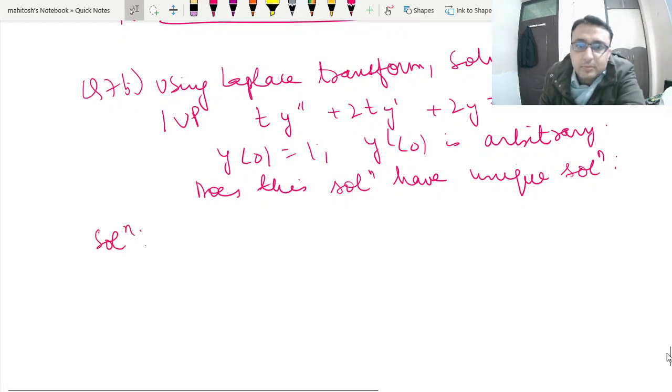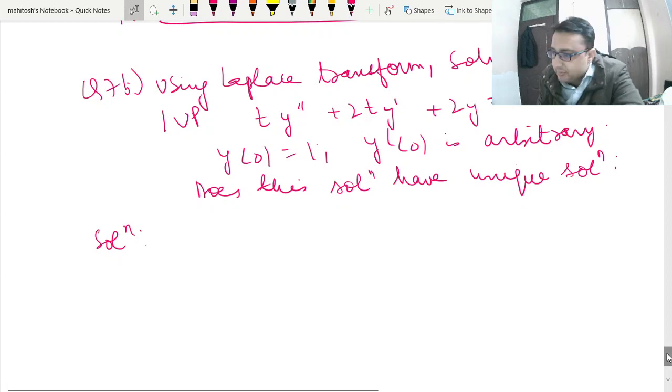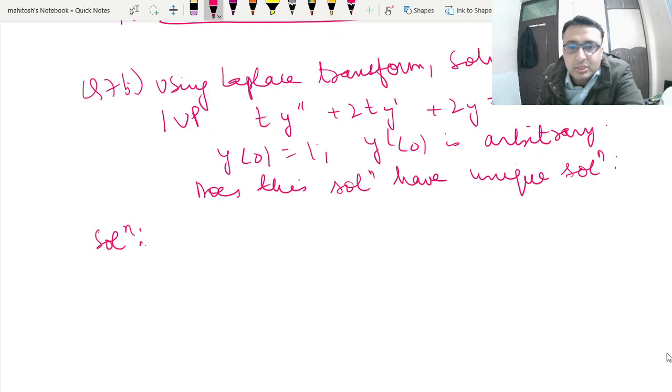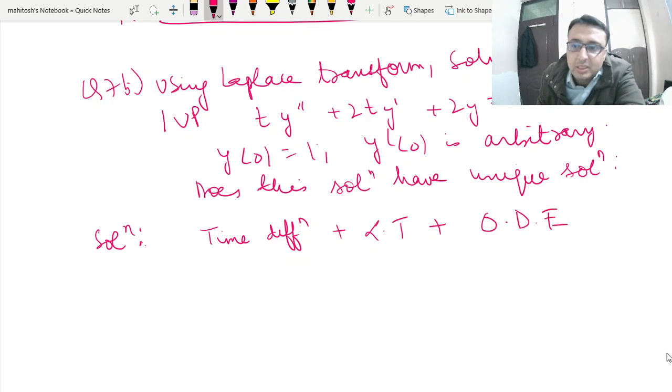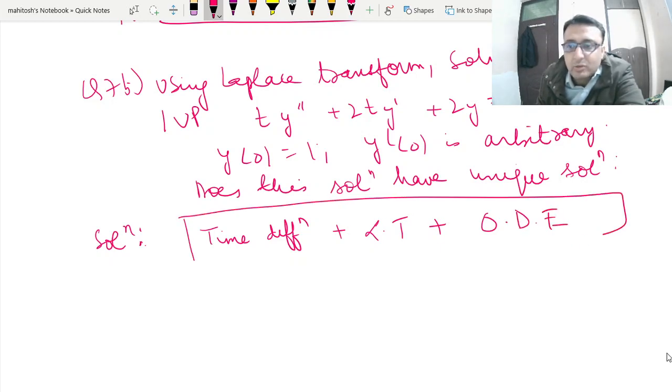So this question we have to do by Laplace transform. I have repeated in my videos on Laplace transform, the question that they ask is your time differentiation property, and your initial value problem solving, that is the Laplace transform of d by dt, and thirdly, finally we will take a linear ordinary differential equation and solve this equation. So this question is an application of all of that.